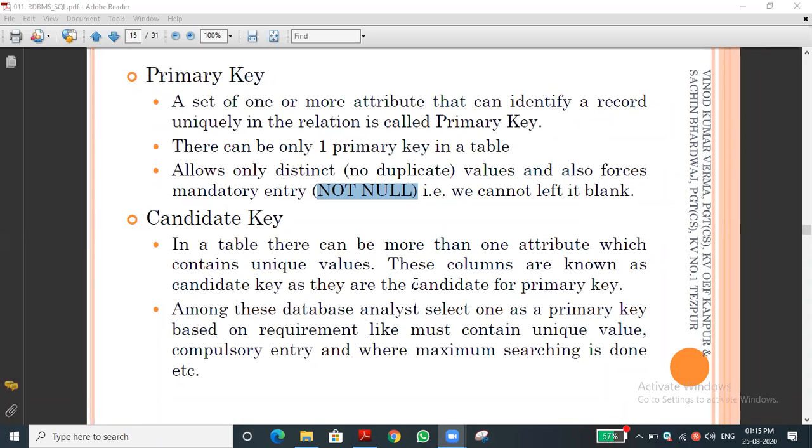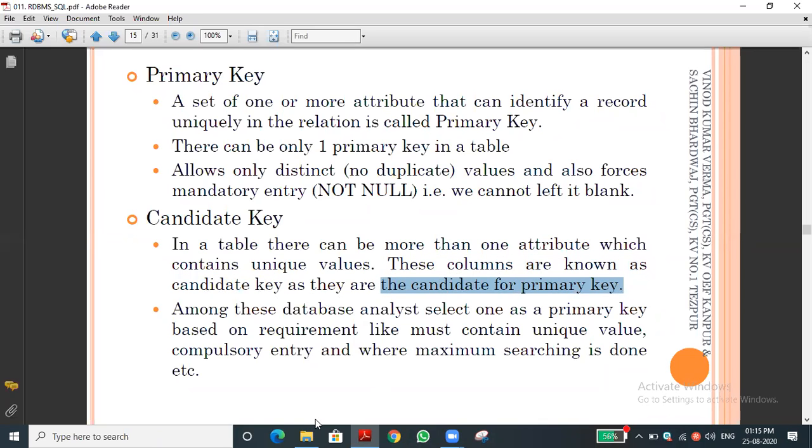So now you can see, I'm highlighting this one. These columns are known as candidate keys. Now you understand what a candidate key is. I selected them. These columns are the ones with more than one attribute in a table which contain unique values. These unique-value columns are called candidate keys. They are candidates for the primary key. That is a very important word: the candidate for primary key.